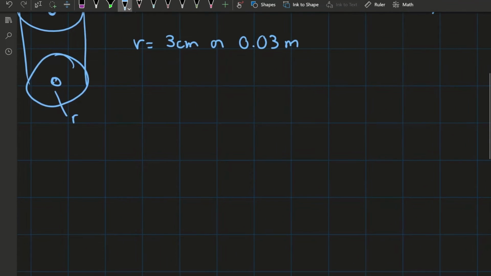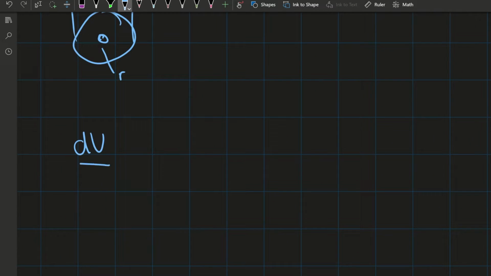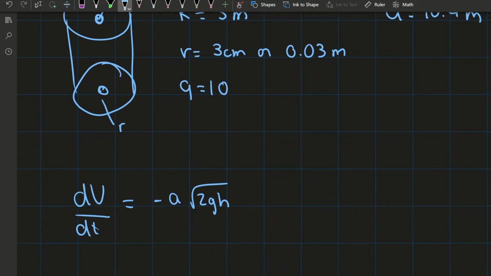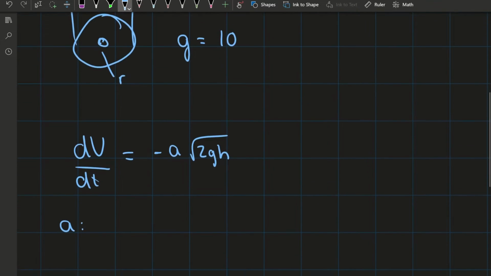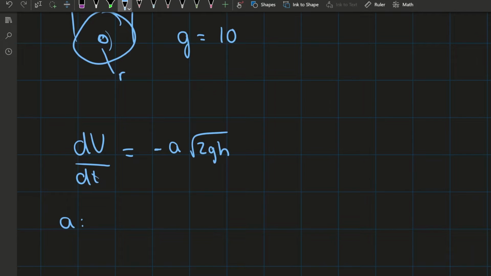Okay, now that we have this, we can try putting it all together. What Torricelli's law tells us is that dV by dt, the rate at which the volume changes, is equal to negative the area at which the water is coming out of, times the square root of 2gh. For g, we're going to be using 10, as that's what they tell us to use. Now we're able to calculate A. A is the area of this circle here, which means it's pi r squared.